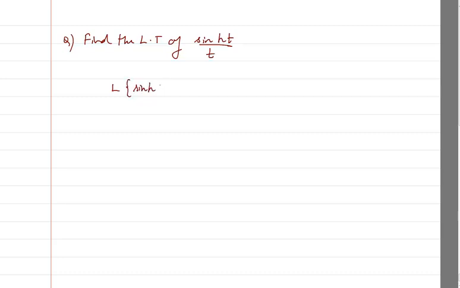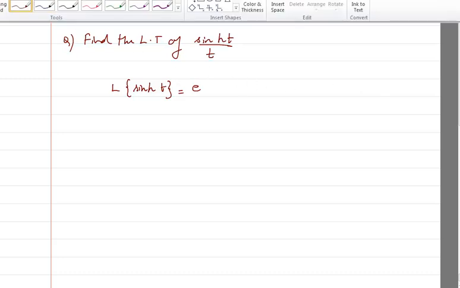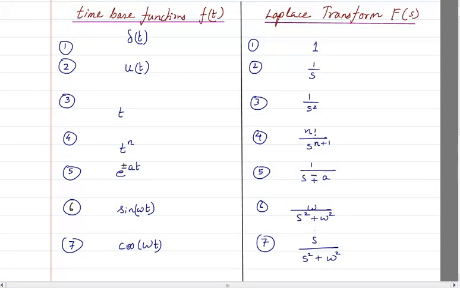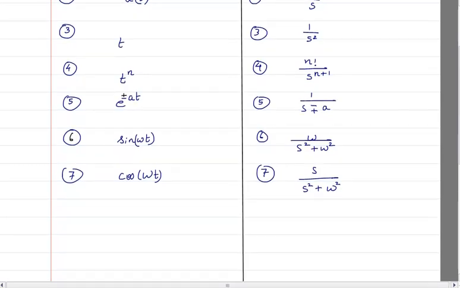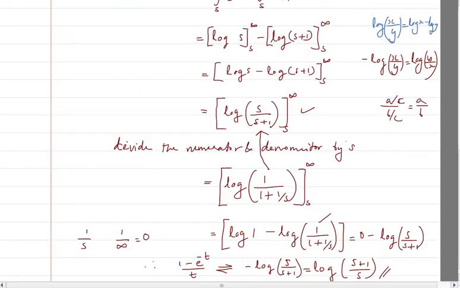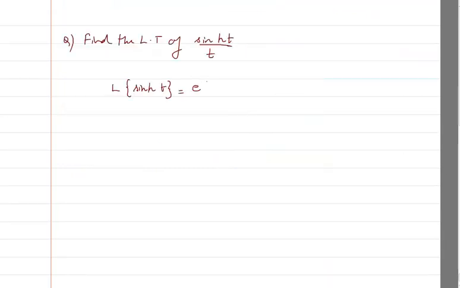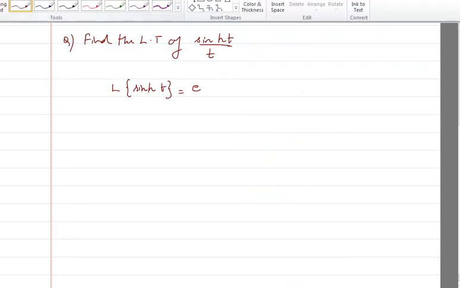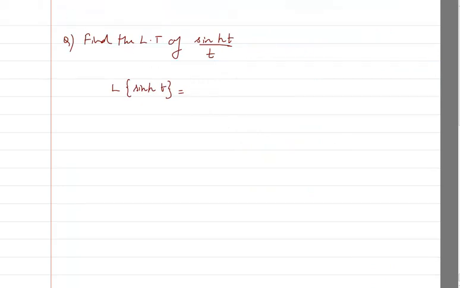sine hyperbolic, that is sine ht, is basically e raised to power, no, not e raised to power. Let me do that problem here.